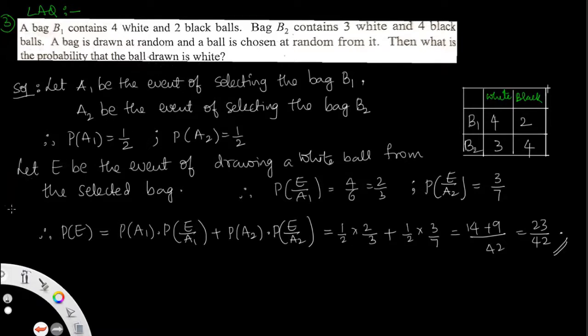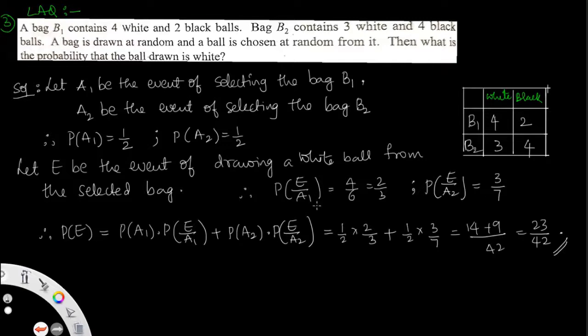Let E be the event of drawing a white ball from the selected bag. That is a conditional probability. Selection of a white ball from the first bag is 4/6. Why? Because there are 4 white balls out of a total of 4 plus 2, which is 6. So 4/6 gives 2/3. For bag B2, the white ball probability is 3/7, since there are 3 white balls and a total of 7 balls.